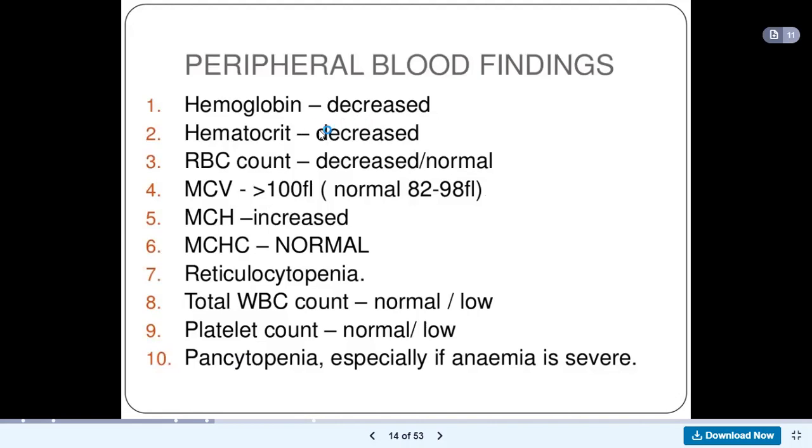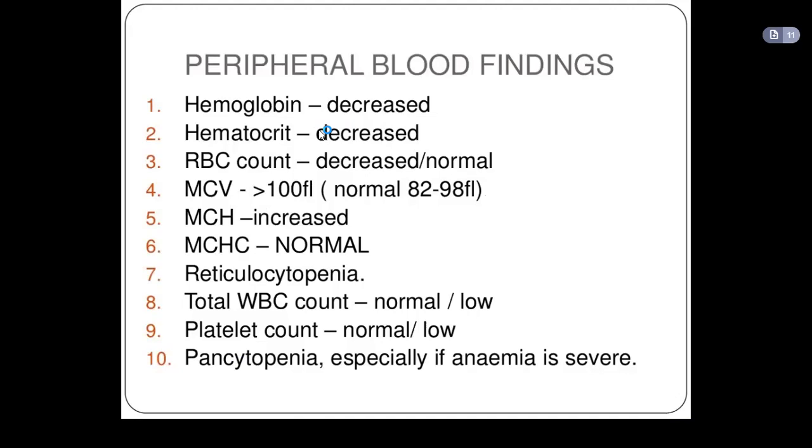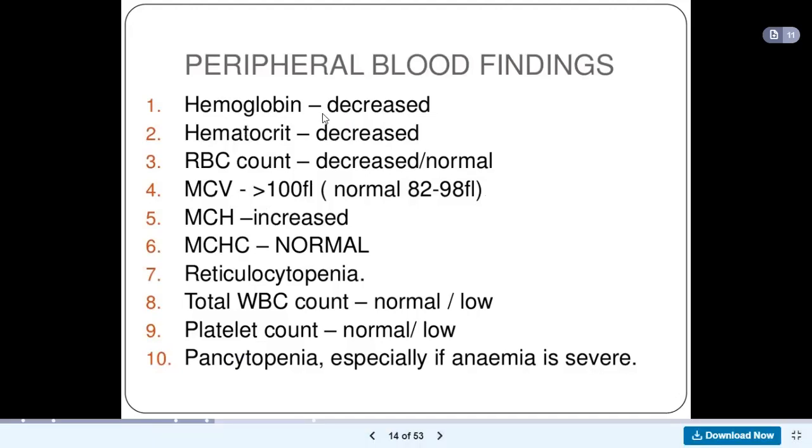The hematocrit, why? Because we said anemia is a decrease in hemoglobin or a decrease in red blood cell counts, all right? So hemoglobin could be decreased in megaloblastic anemia. Hematocrit could be decreased in megaloblastic anemia. Red blood cell counts could be decreased or it could be normal.